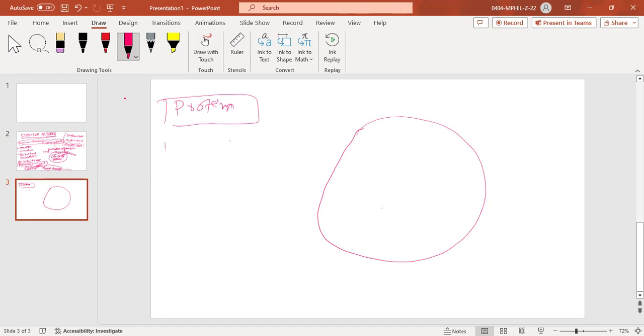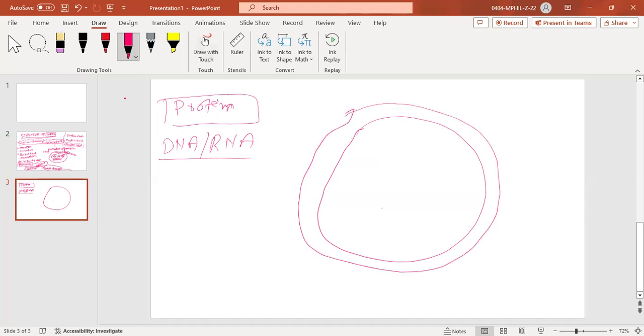The other thing is that mostly they may have DNA or RNA, right? Any one of them, not both, one of them, nucleic acid may be present in the viral structure. For example, there is a coat, because we have talked about the protein coat. So this is the protein coat.